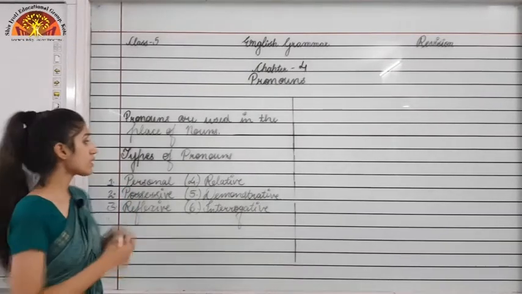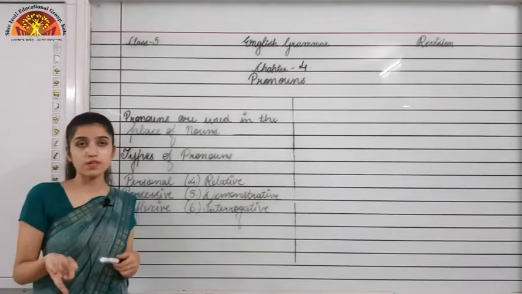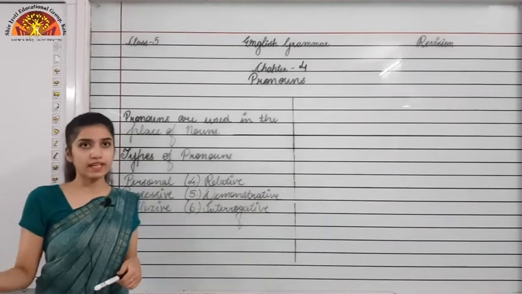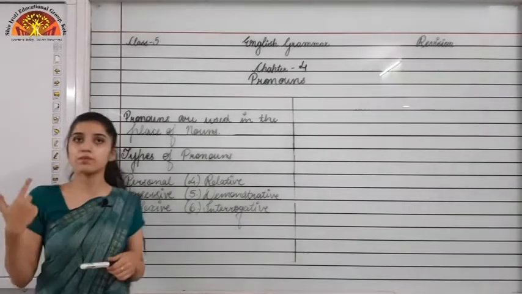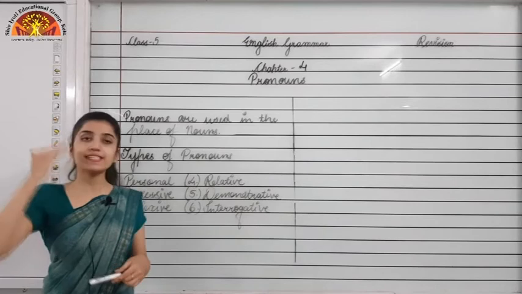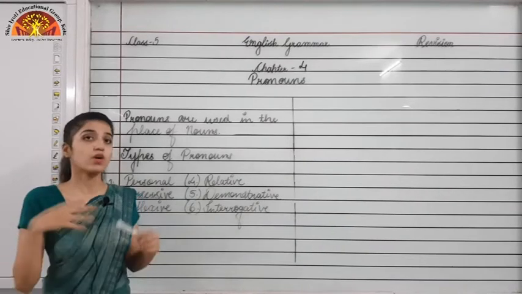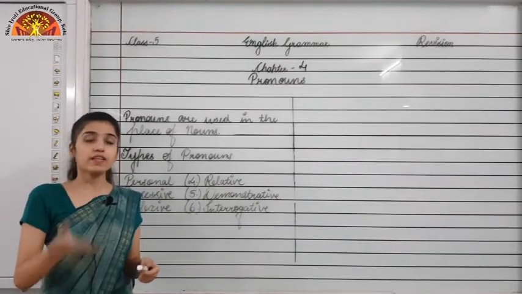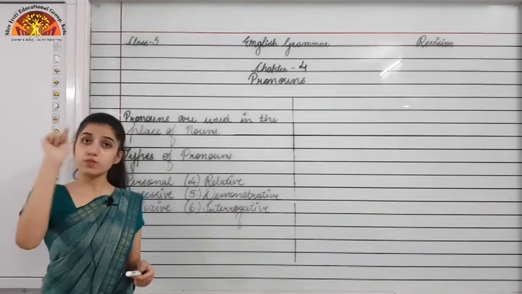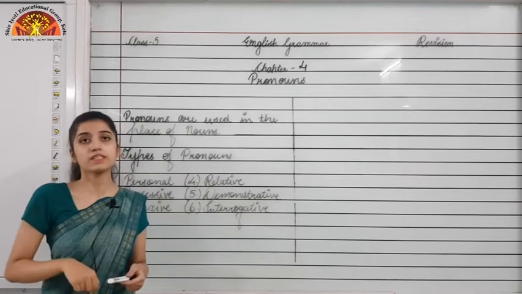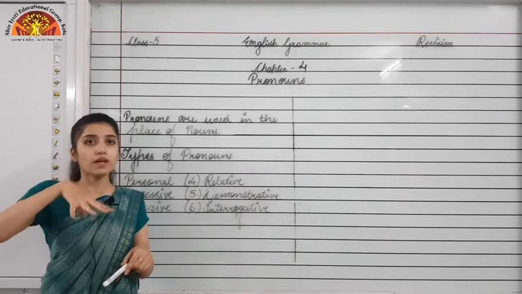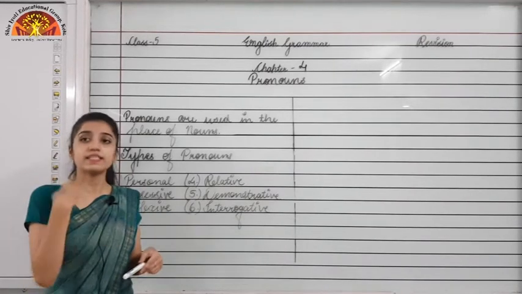So the first type of pronoun, that is personal pronoun. When we are replacing the name of a person, place, animal or thing, that time we will be using personal pronoun. Okay, so I can say this has first person, second person and third person. Now who all are they? So first person, let's suppose if I am speaking, then I am the first person. I am speaking to you, then you are the second person, and the person about whom we are talking, that is the third person.